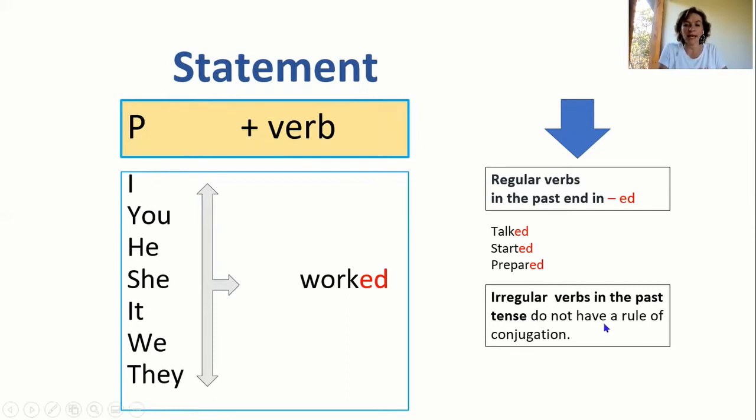They do not have a rule of conjugation. Let me show you why. For example, speak, present, spoke, past; make, present, made, past; eat, present, ate, past. Hablé, hice, comí. You see?